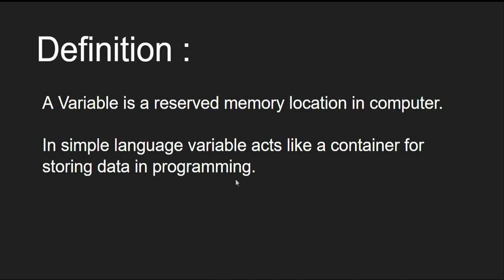Okay, so in simple language, a variable acts like a container for storing data in programming. That means if you want to store your name, or some value, or some other things, you can simply create a variable and assign those values to that particular variable, and this will be stored in computer's memory for a shorter period of time. And whenever you require that value in your program, you can simply access that variable with its name, and that value will be used in your program. Okay, so this is the very simple concept for variables in Python programming.